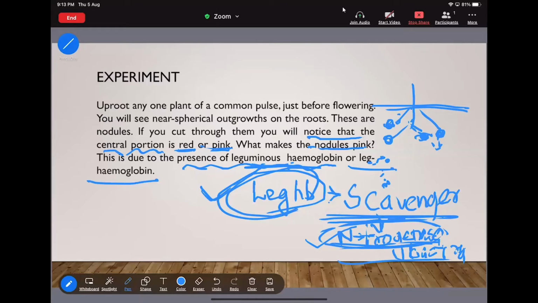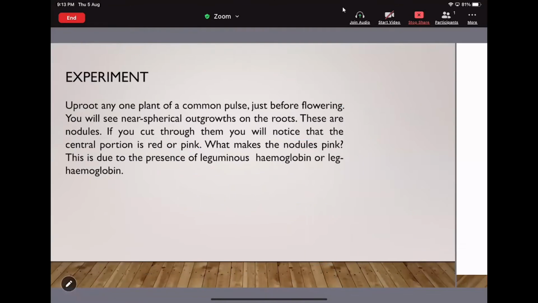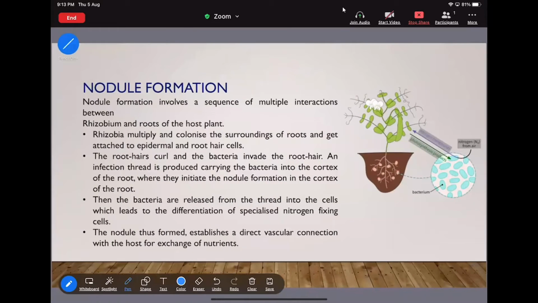Now move to the next slide. That is the nodule formation. Nodule formation involves a sequence of multiple interactions between the rhizobium and the root of the host plant. So how does this association help in formation of the nodule? The first point is that the rhizobia multiply.